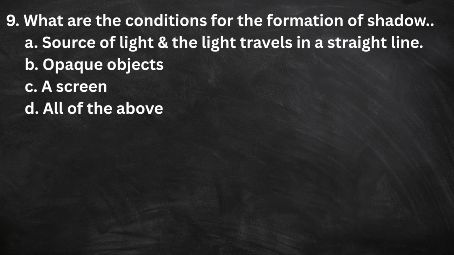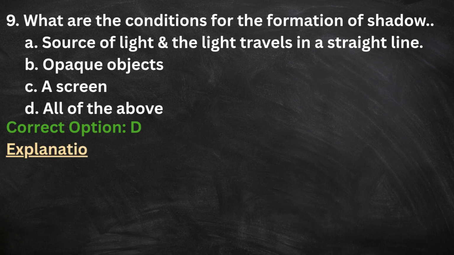9. What are the conditions for the formation of shadow? A. Source of light and the light travels in a straight line. B. Opaque objects. C. A screen. D. All of the above. The correct option is D.